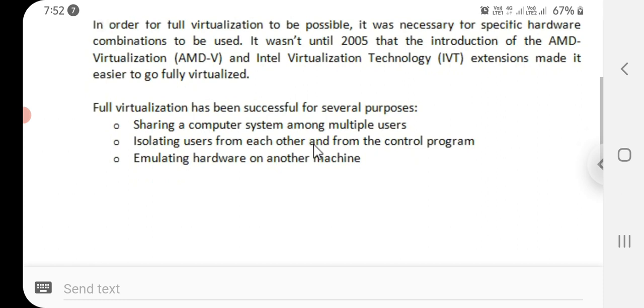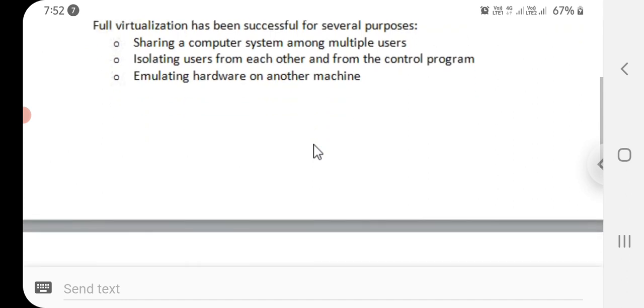Full virtualization has been successful for several purposes. What are those? Sharing a computer system among multiple users, isolating users from each other and from the control program, and emulating hardware on another machine.